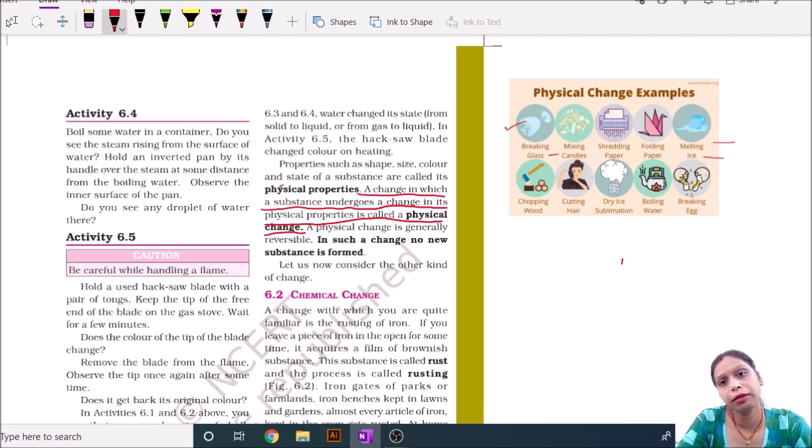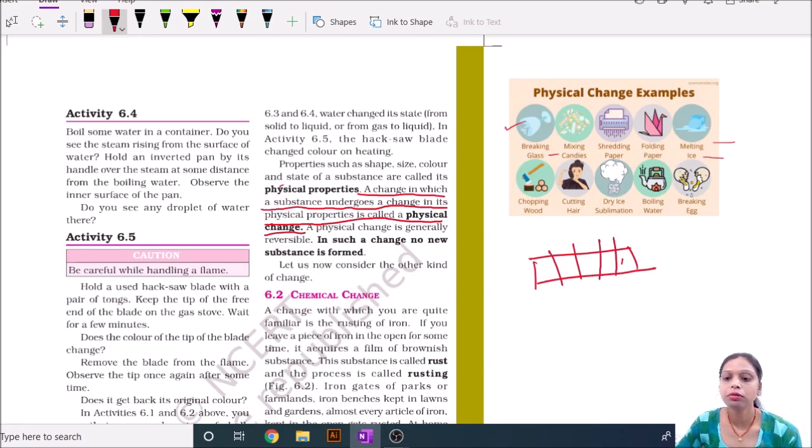Physical change is sometimes reversible. How? When you chop wood into small pieces, it may be possible that you make the wood like before. Then it is also a type of physical change. So sometimes a physical change is reversible, but sometimes it is not possible.